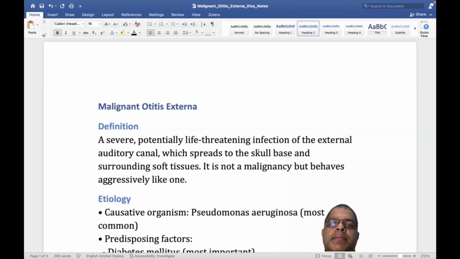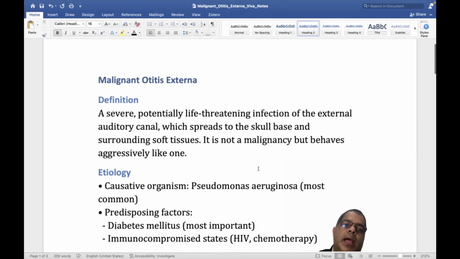It is a severe, life-threatening infection of the external auditory canal, which spreads to the skull base and surrounding soft tissue in the ear. The term is malignant, but it is not a malignancy. Don't confuse it. It is an aggressive one. Malignant means it can attack so fast and aggressively.